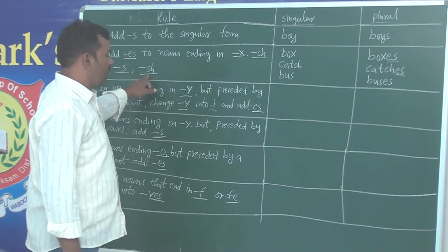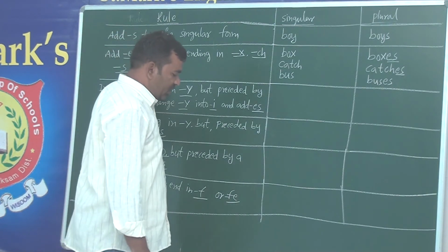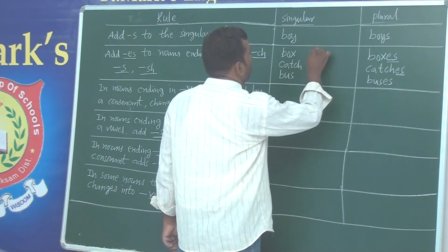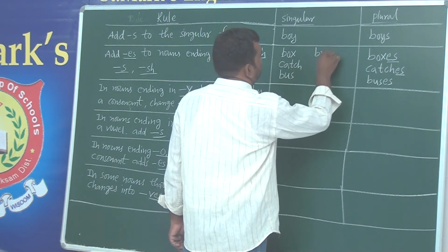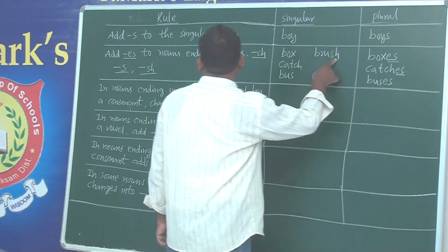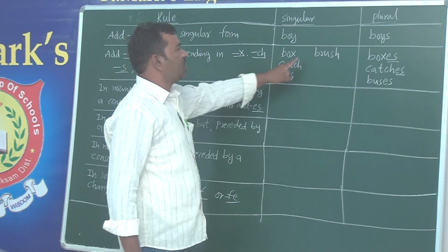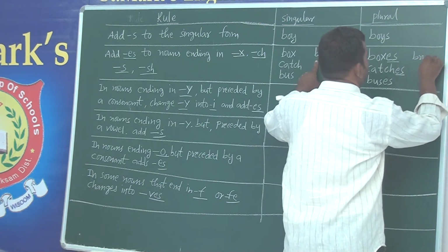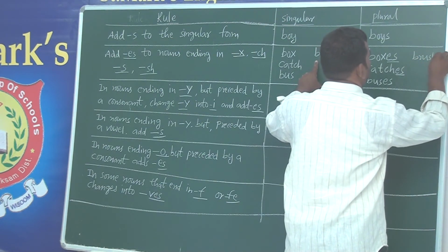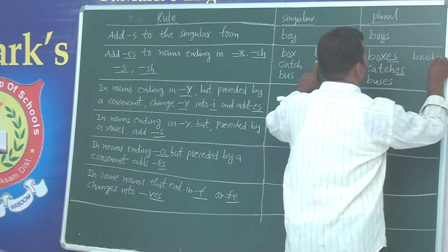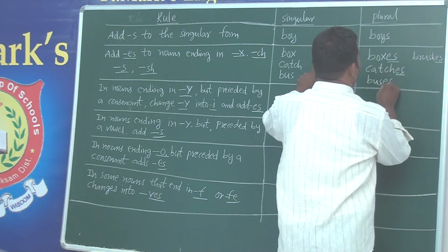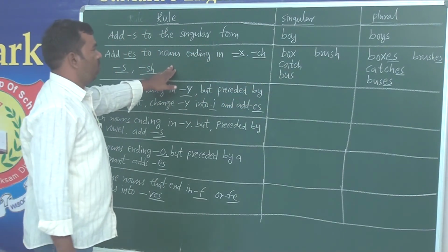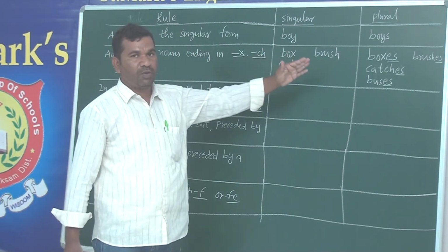And the final one, SH. Brush. Okay? You see that? Brush. We got SH at the ending, and how to make it plural? Nothing but only add ES at the end of this, then it becomes brushes. So this is one rule to make singular into plural.